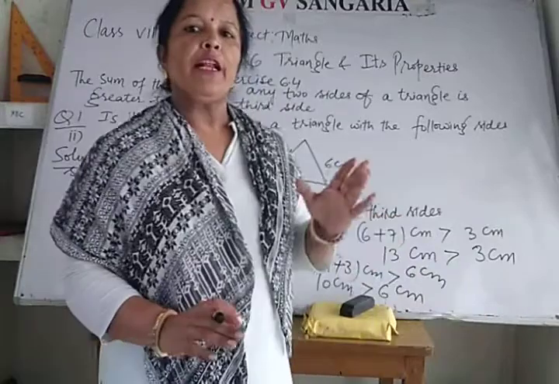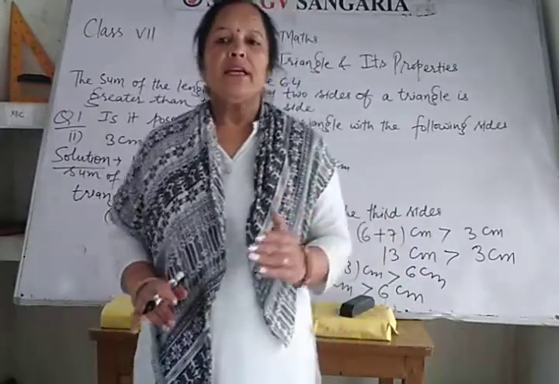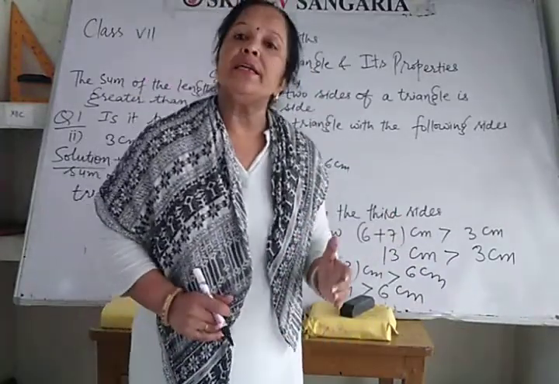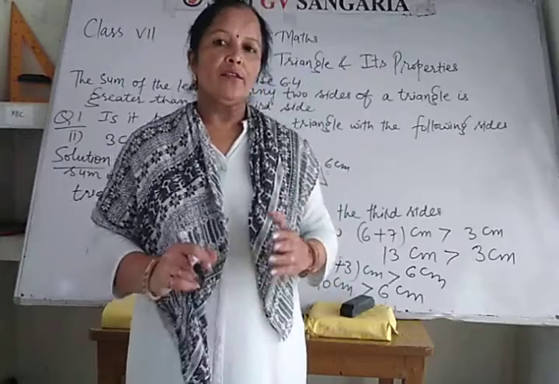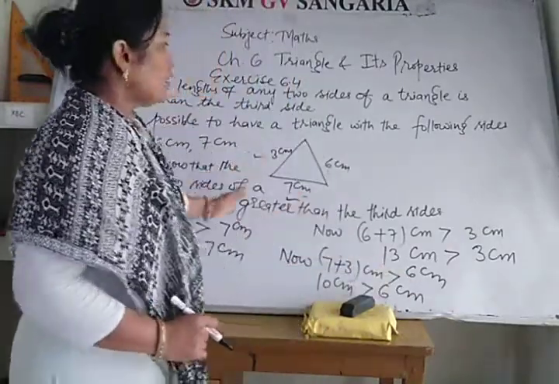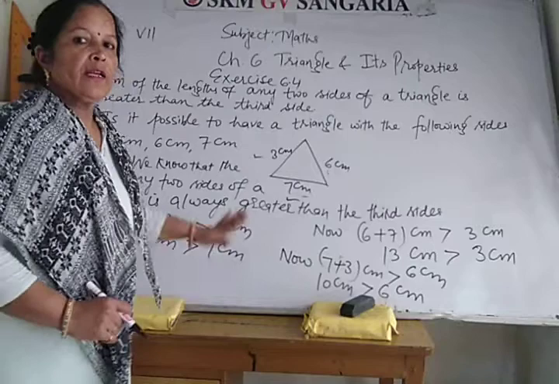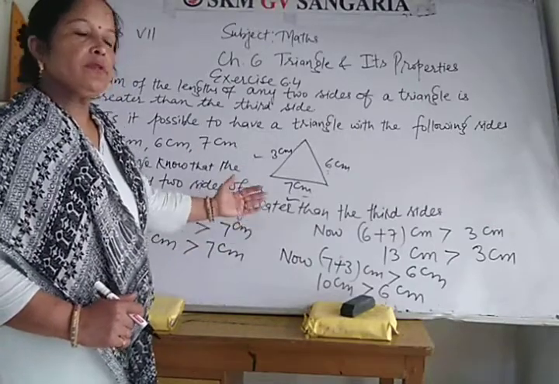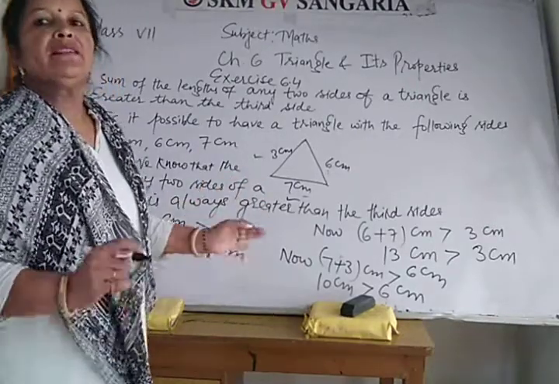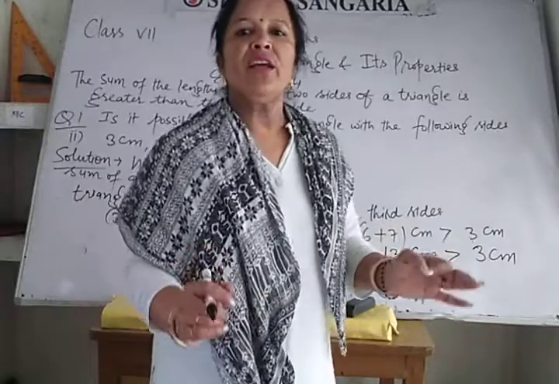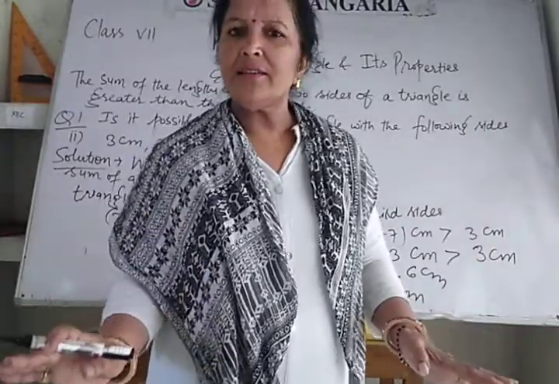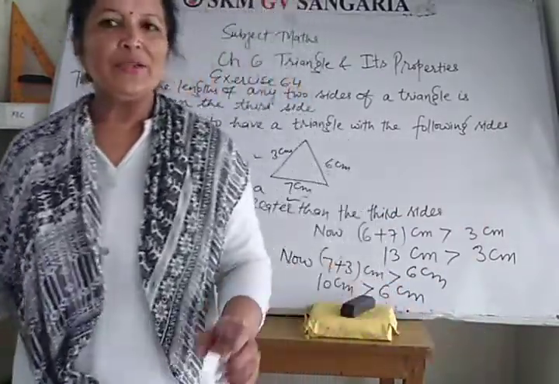So the other parts you will solve yourself. Okay, I hope this property is clear to you.